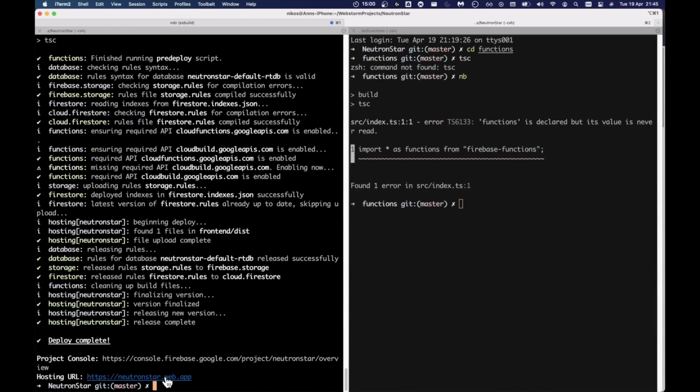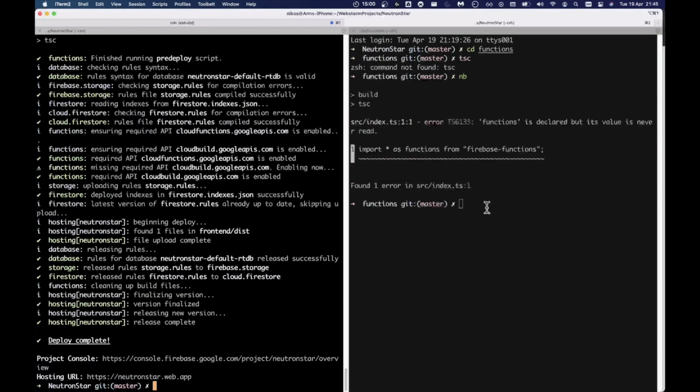Alright, so the project should be live here. Mission 1 complete. We have a functioning Firebase project. Now let's just improve it, so that it's now SolidJS, right?